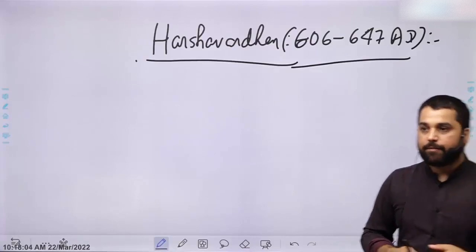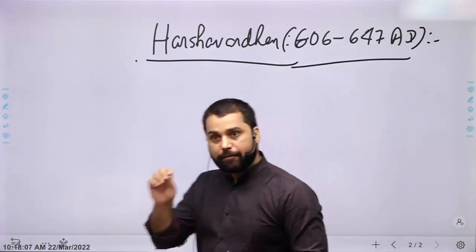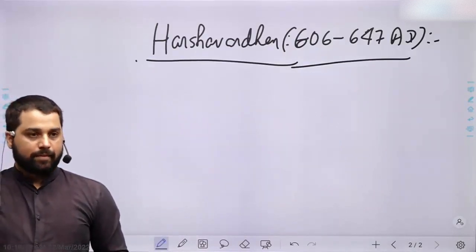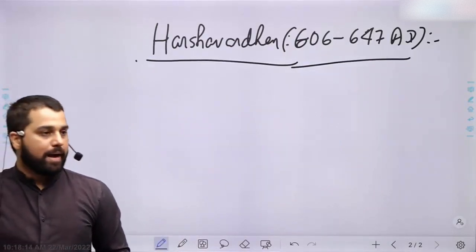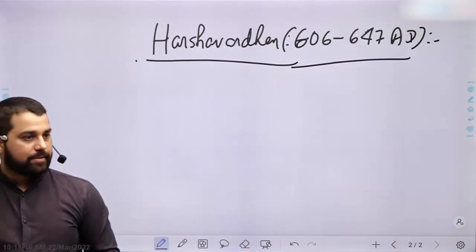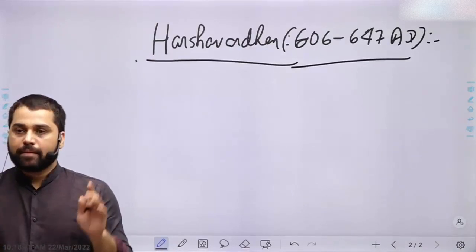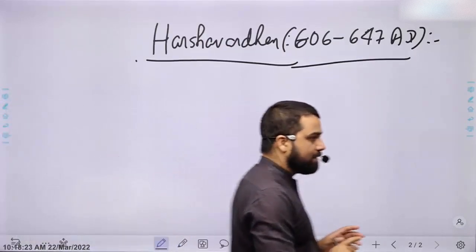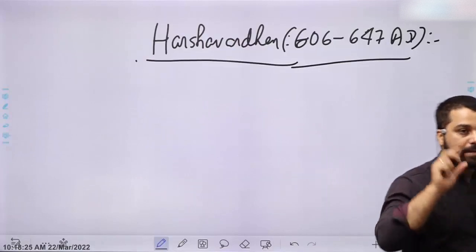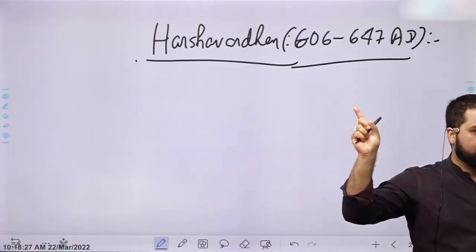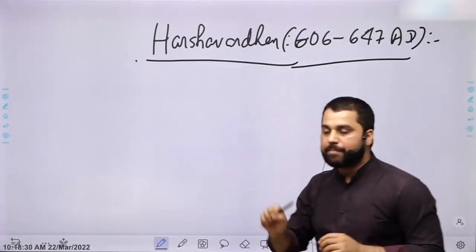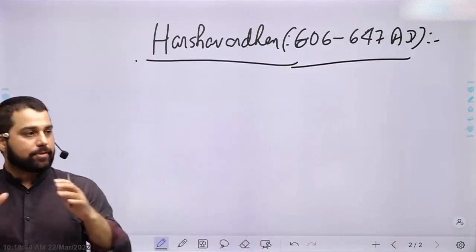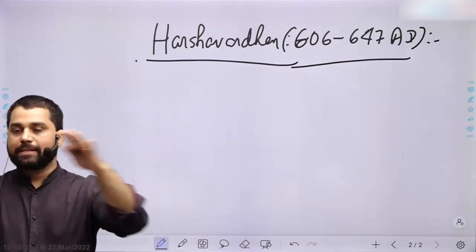And he takes help from other kingdoms. For example, he takes help from Kamrup, which is Assam. Very important kingdom. He takes help of Kamrup and he defeats Shashank. However, Gauda kingdom still existed even after this defeat. After that, Harsh also emerged victorious over Kannauj. So apart from Thanesar, Kannauj became the capital of Harshvardhan. And from here he consolidated his rule over the entire northern India.